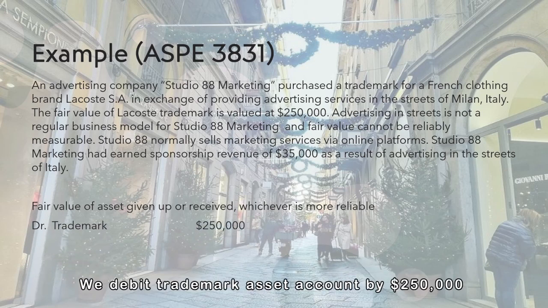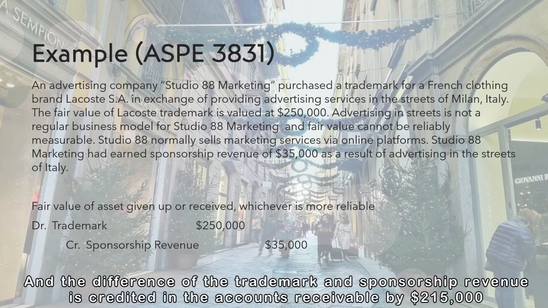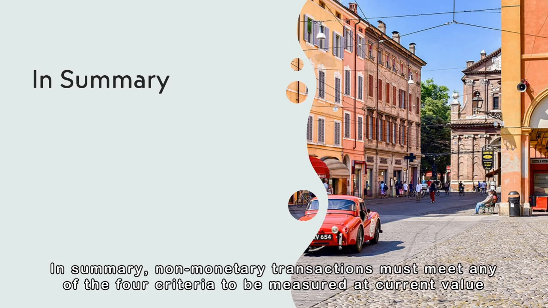We debit trademark asset account by $250,000 and credit sponsorship revenue by $35,000, and the difference of the trademark and sponsorship revenue is credited in the accounts receivable by $215,000.